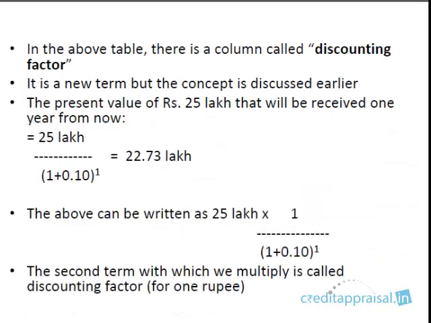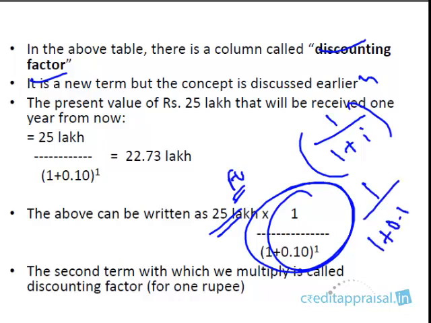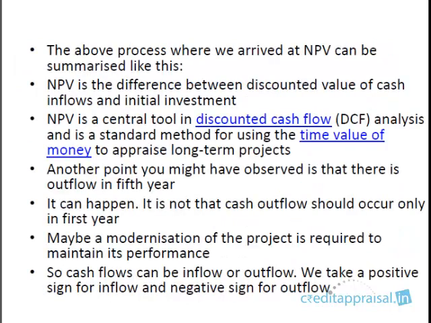In the earlier table we had seen that term called discounting factor. Discounting factor is nothing but the term with which we are multiplying the future value, that is, the cash inflow. The factor with which we multiply the cash inflow is known as the discounting factor, and the formula is 1 by (1 plus i) to the power n. So the discounting factor after 5 years is 1 by (1 plus the rate, 10% for example) to the power 5. This is how we calculate the discounting factor. The above process by which we arrived at NPV is known as the discounted cash flow analysis.